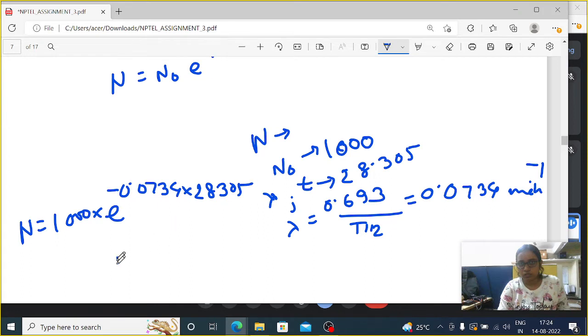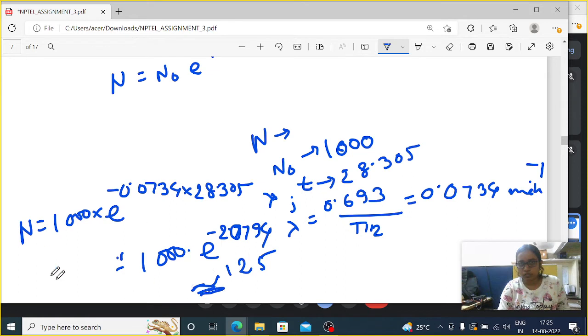If I calculate this value, it is basically near about 1000 into e to the power minus 2.0794. It's a very simple calculation, and we can write that it's approximately 125, as I already told you that an integer number will be given. So the number of parent nuclei will be 125 in that question.